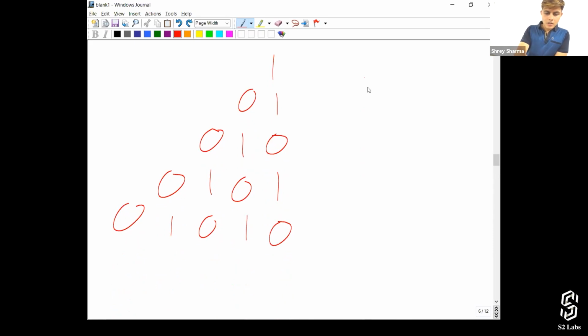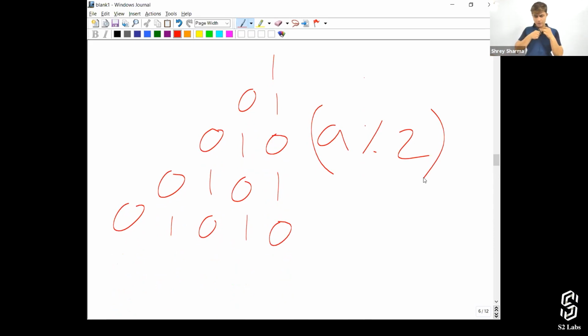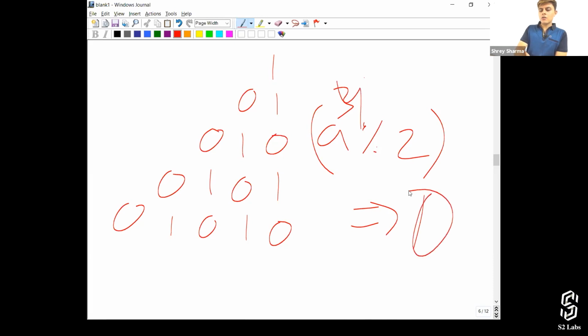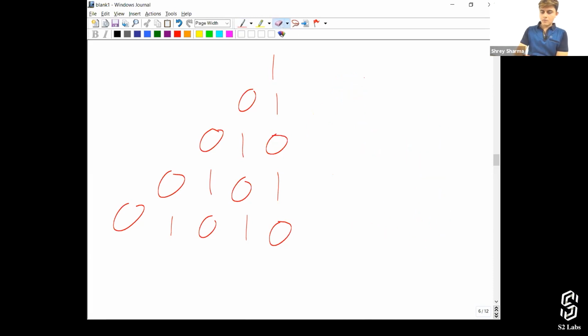Modulus is something that will help. A modulus 2. A modulus 2 basically will give you the remainder. It will give you the remainder, like A modulus 2 is what? So if A is 3, then the modulus is 1. If A is 4, then modulus is 0. And if A is 7, then modulus is again 1. So that's what it is. So this will help you identify the terms. Try it out, figure it out.